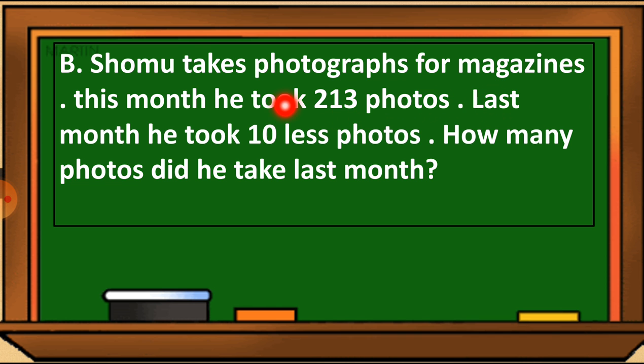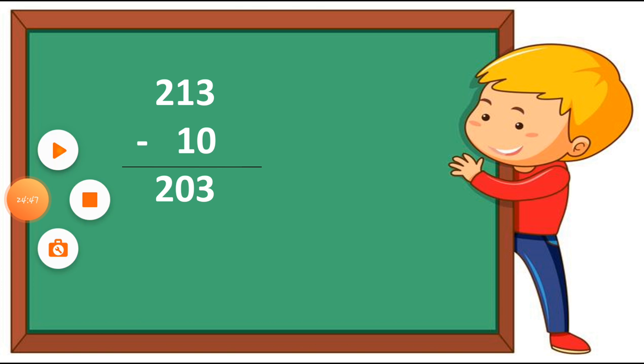213. Last month he took 10 less photos than this 213. As we know this topic, how many 10 less and 10 more. So here he took 10 less photos than this 213. How many photos did he take last month? So our question is, how many photos did he take last month?